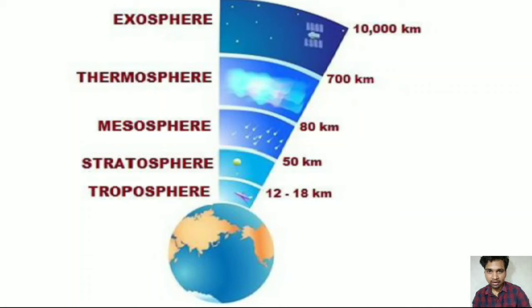Dear friends, the third layer is the mesosphere, where various types of star activity or radioactivity and some other natural events occur. The fourth layer is the thermosphere, which extends from 80 to 700 km, which is responsible for radioactivity. We can see here the north and south pole.